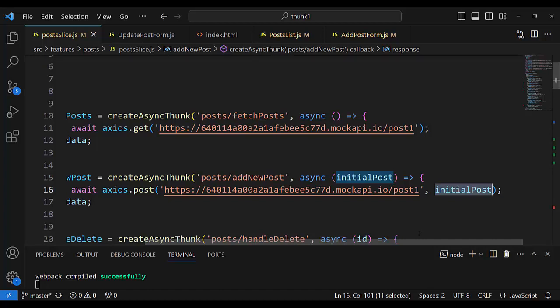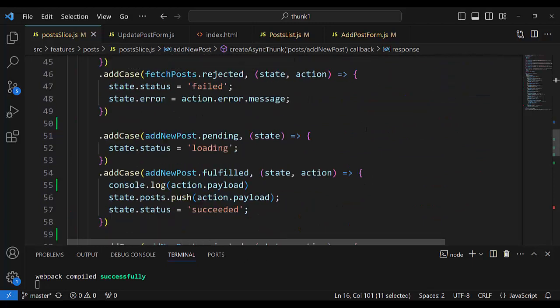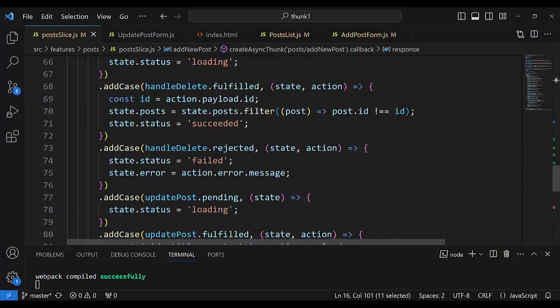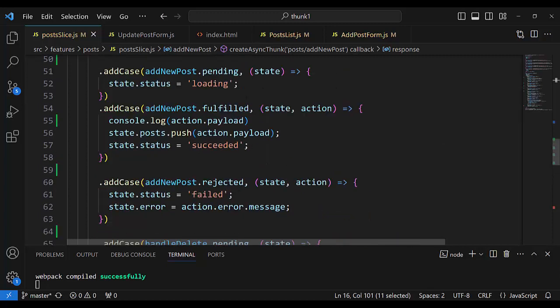The payload must have an action type because the action type says what to do with the payload. Here it is, addNewPost rejected. Here is fulfilled.